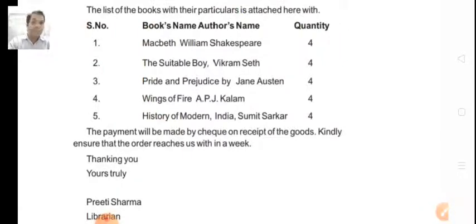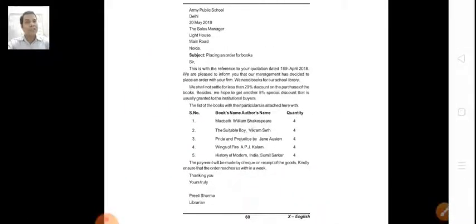The payment will be made by check on receipt of the goods. Kindly ensure that the order reaches us within a week. Thanking you, yours truly, then your name and designation. So dear students, here I think everything is clear with you. Now you are able to write a formal letter.